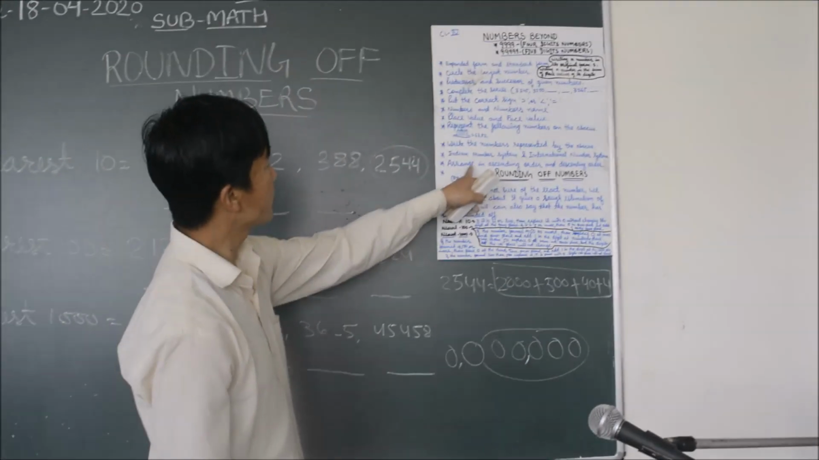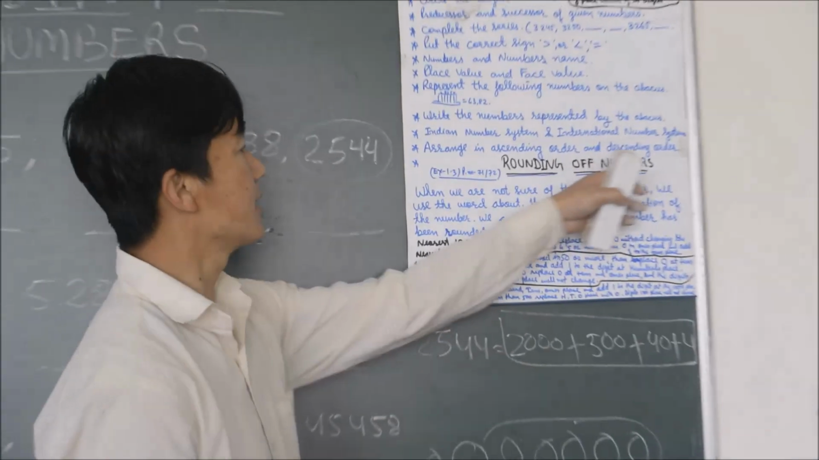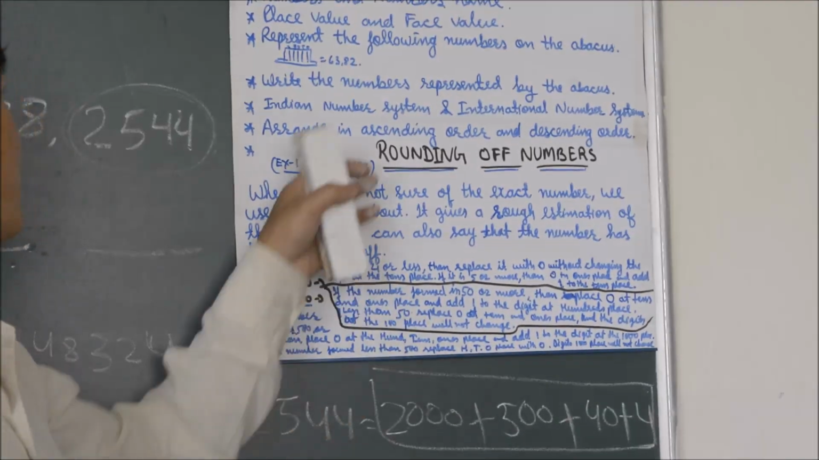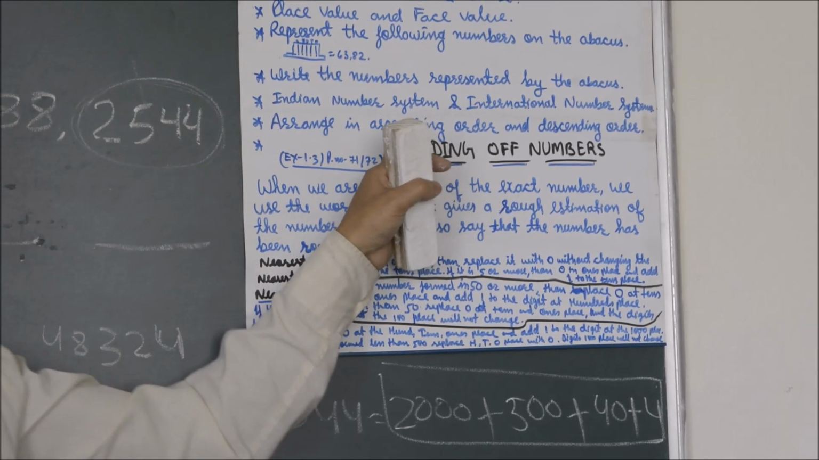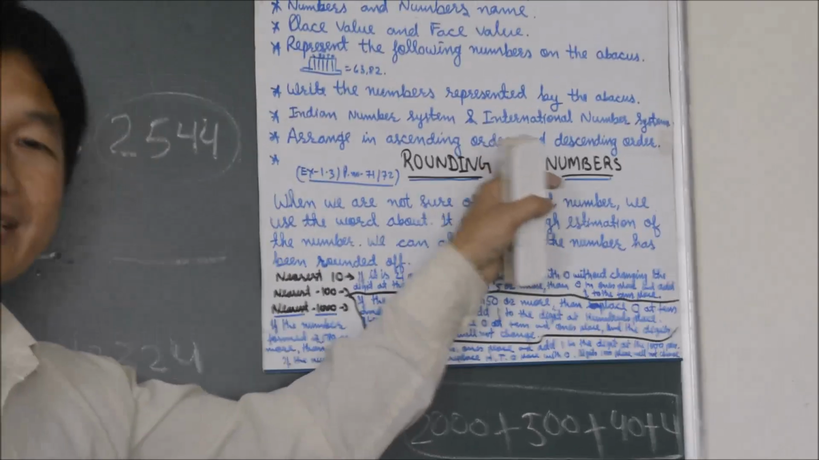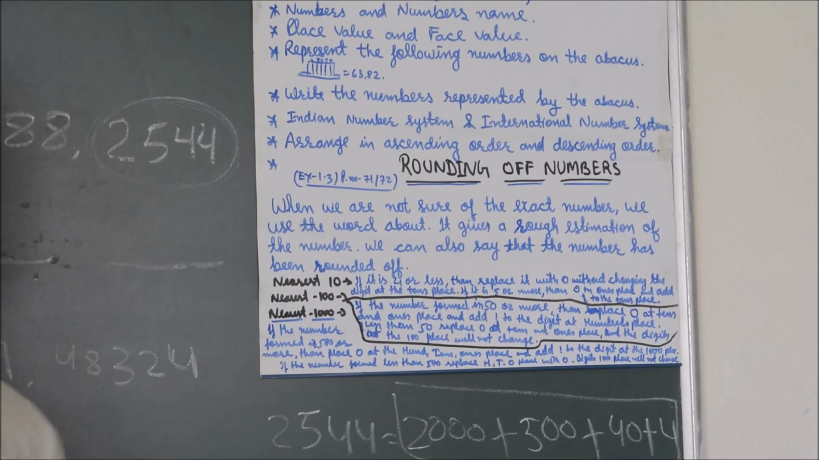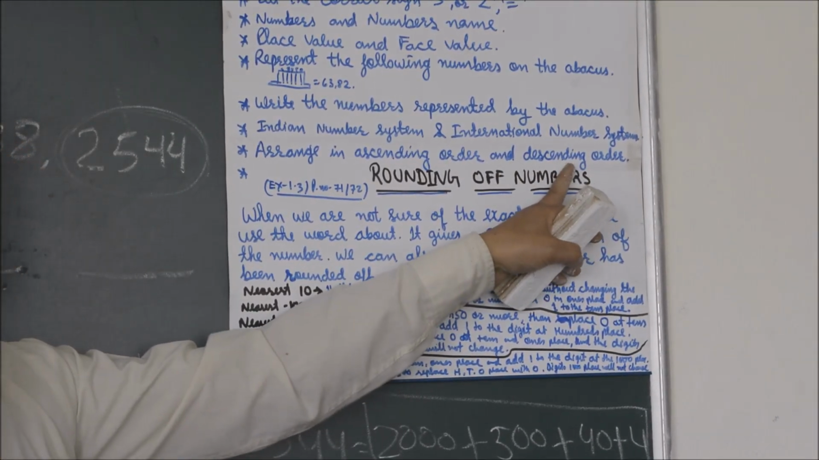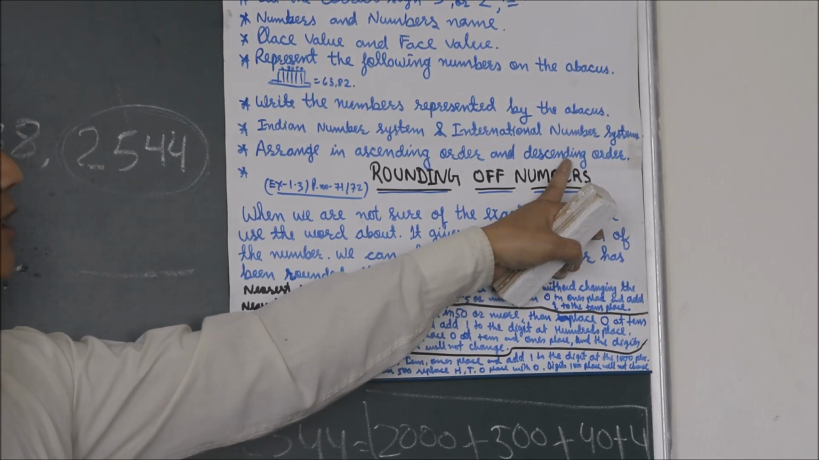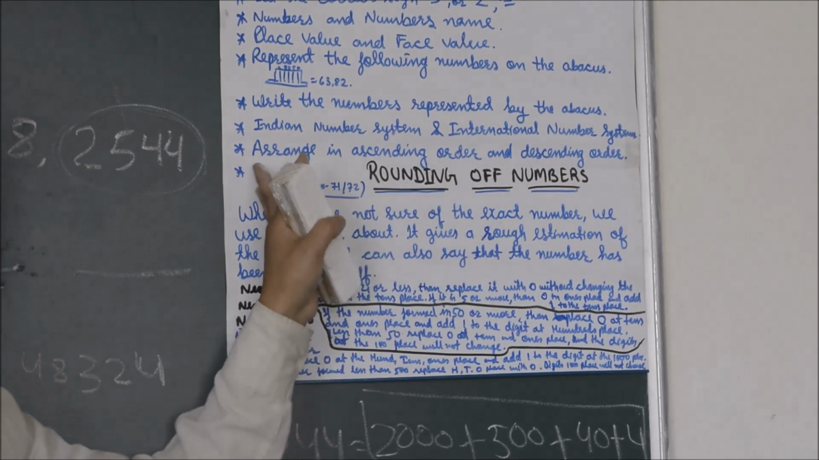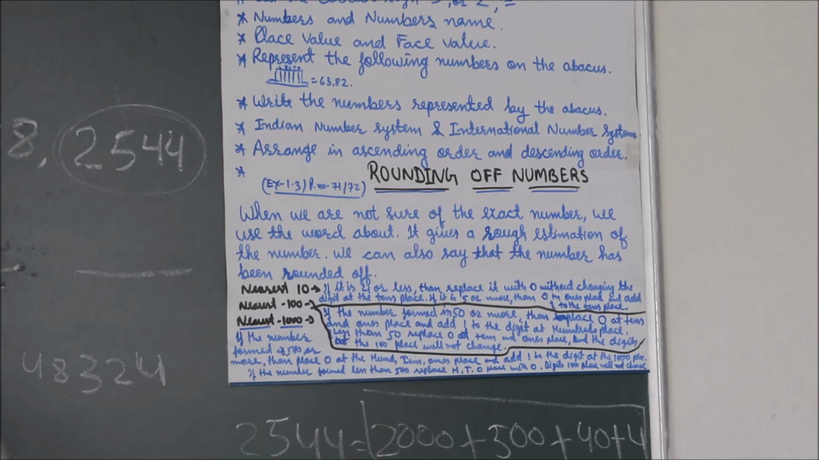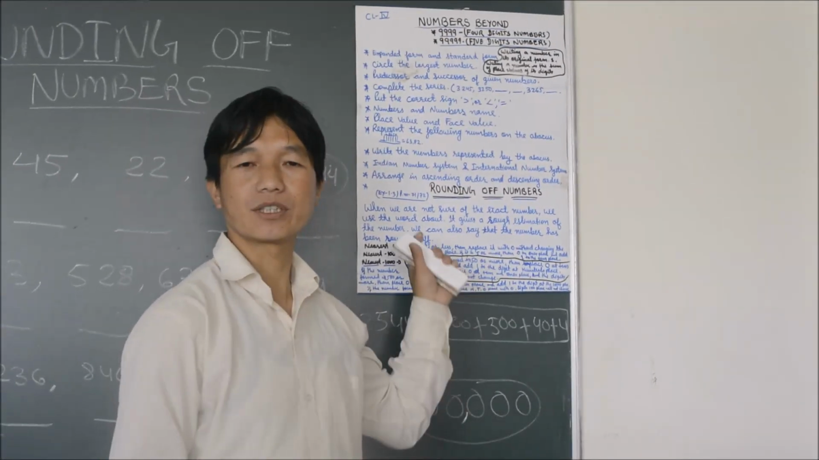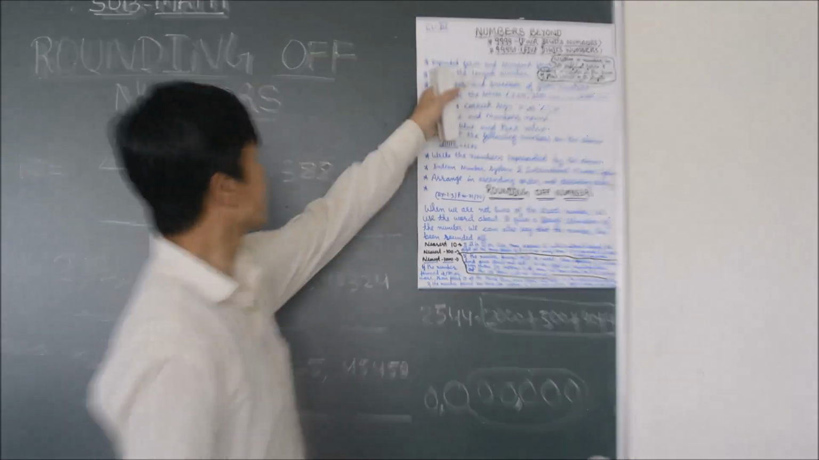After that, arrange in ascending and descending order. That means increasing order and decreasing order. Small to big means we have to increase step by step. Descending order means to decrease from big to small. Suppose 10, 9, 8, 7, 6, 5, 4, 3, 2, 1. That is decreasing. So these we have done.